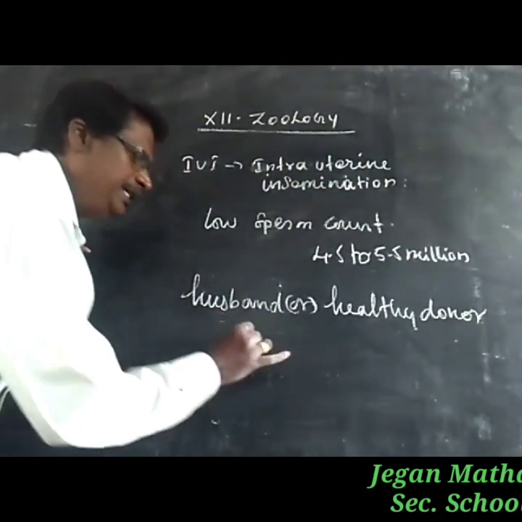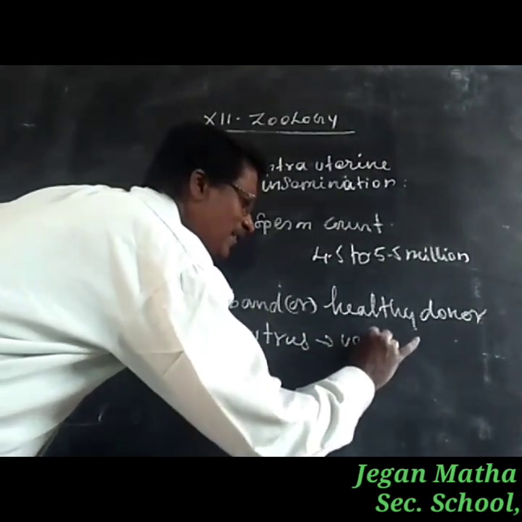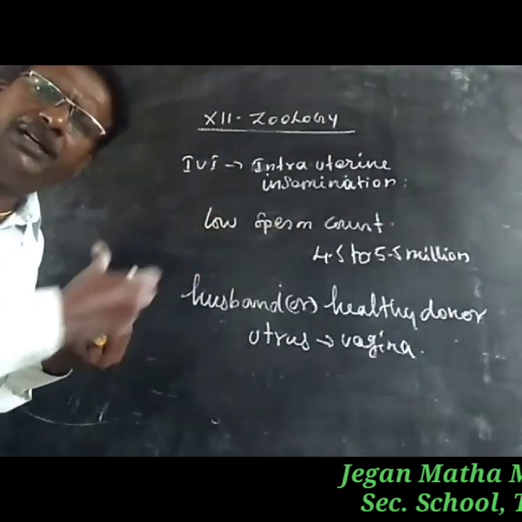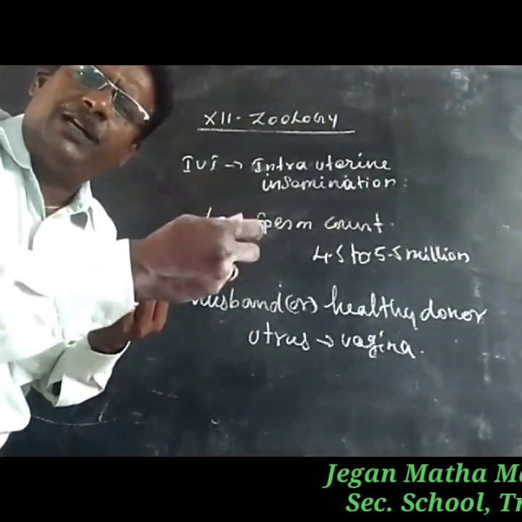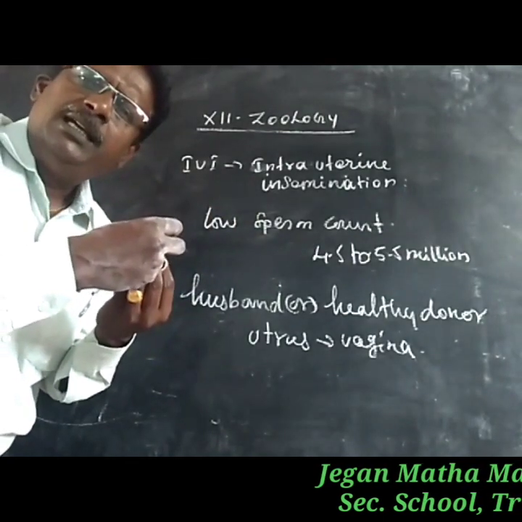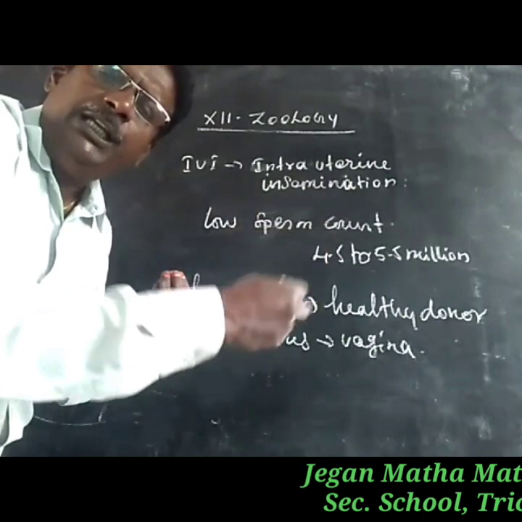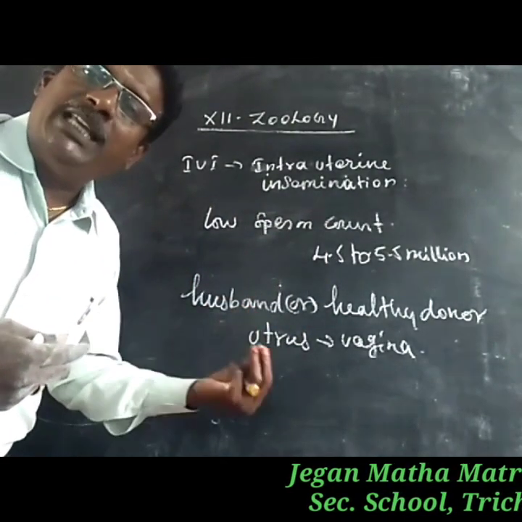By an ordinary method using a syringe or some material, they transfer the sperm from the test tube into the uterus of the female reproductive system through the vagina.